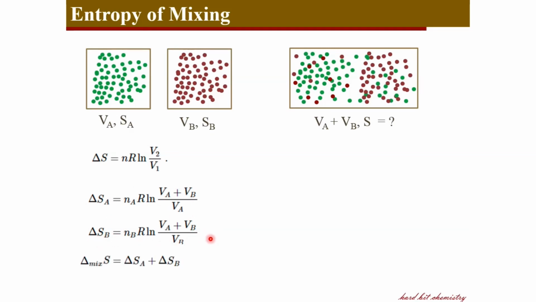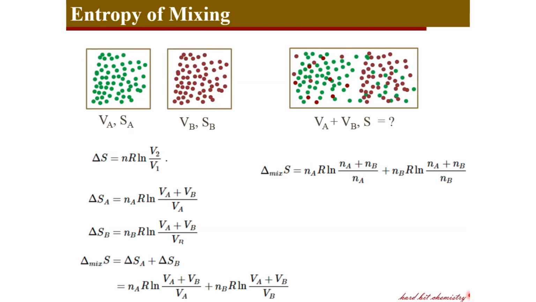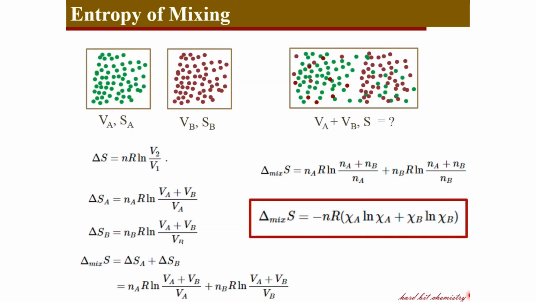The total entropy change of mixing is the sum of the two entropies experienced by gas A and gas B before you reach this expression, and for gases you can relate the volumes directly to the number of moles of the substance. So if you write it in terms of the number of moles and rearrange this, you can write this entropy of mixing in terms of the mole fraction of A and the mole fraction of B. The chi A and chi B here represent the mole fractions of the two gases respectively. So the entropy change associated with a mixing process of two gases is given by this expression, which involves the mole fractions of A and B.